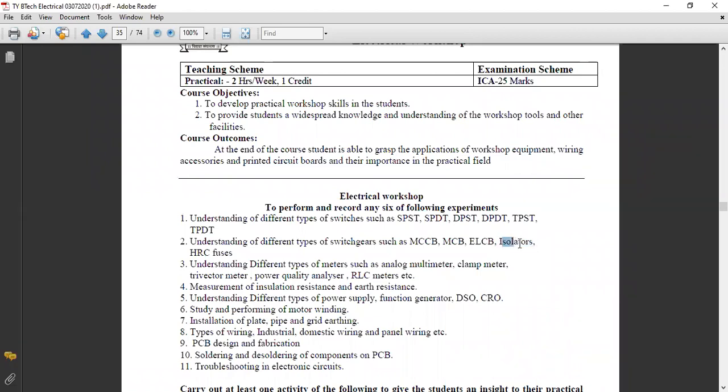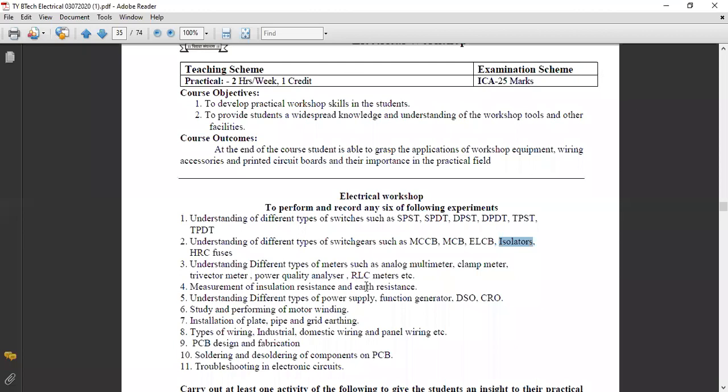So circuit open करायचं आपल्याला किंवा circuit close करायचं. For that a circuit breaker is also used, but the isolator is used for our visualization. म्हणजे ते आपल्याला कनेक्ट आहे किंवा डिस्कनेक्ट आहे हे आपल्याला दिसतं. Okay, so it is called an isolator, and I think you people already know the HRC fuse, high rupturing capacity.